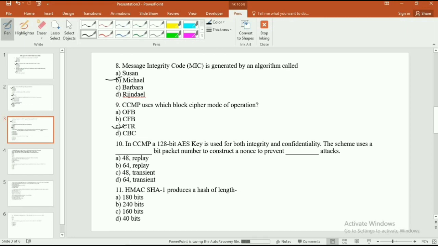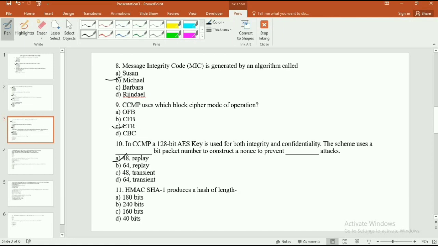Now the 10th question is, in CCMP a 128-bit AES key is used for both integrity and confidentiality. The scheme uses a dash-bit packet number to construct a nonce to prevent dash attacks. Now the options are: option A 48 replay, option B 64 replay, option C 48 transient, and option D 64 transient. The correct answer is option A 48 replay.